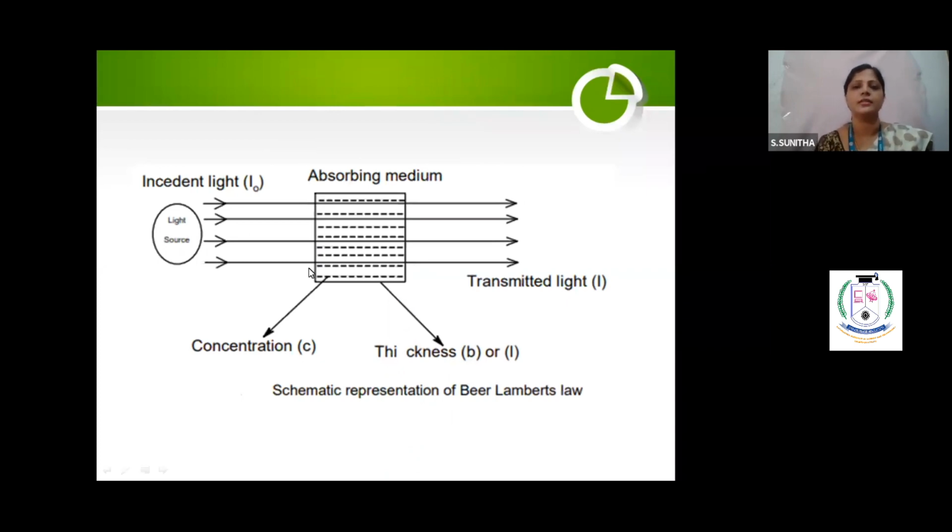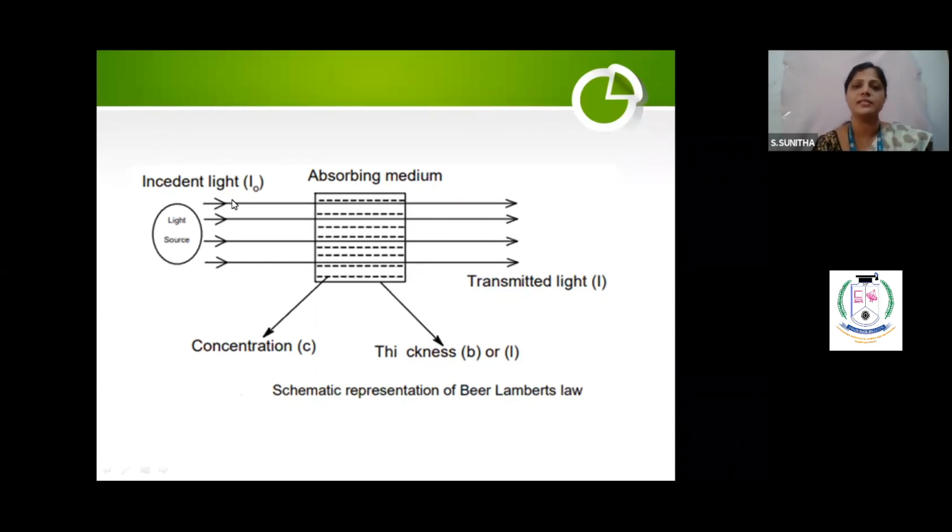Now you take this solution, which contains the transparent absorbing medium, that is the dilute solution. The solution is transparent means dilute. Don't think that it's supposed to be colorless, it's not like that. It may be any colored solution. It may be blue, it may be pink, any color, but it has to be a dilute solution. That is, solvent concentration should be more and the solute concentration should be less.